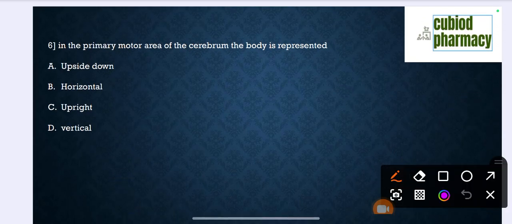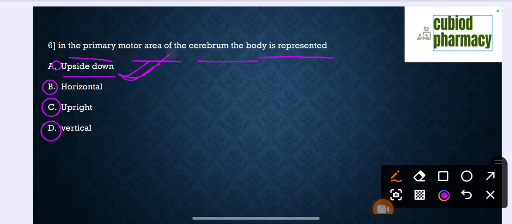Question number 6. In the premotor area of the cerebrum, the body is represented: option A, upside down; option B, horizontal; option C, upright; option D, vertical. The correct option is upside down. So the correct option is upside down.